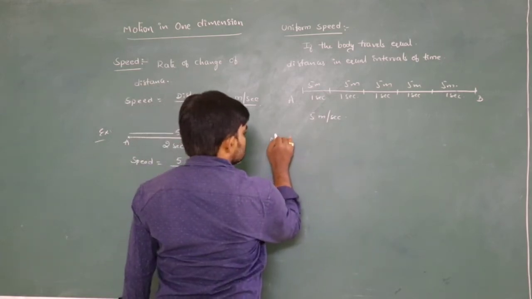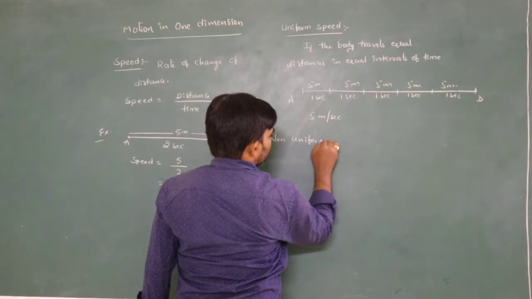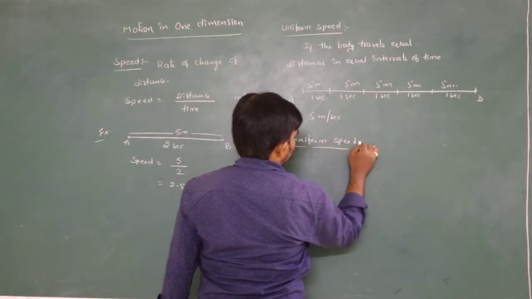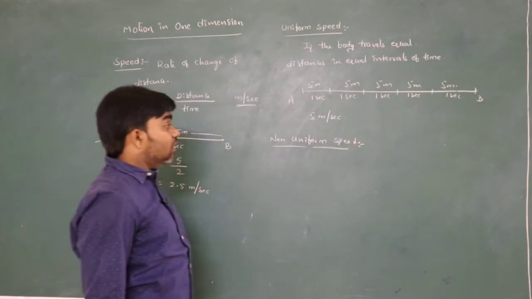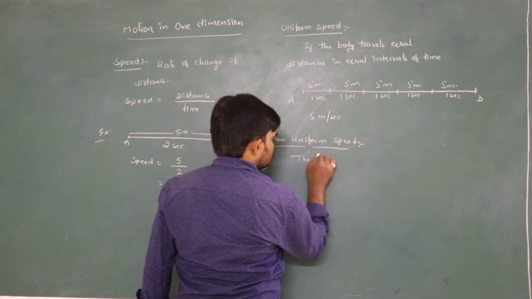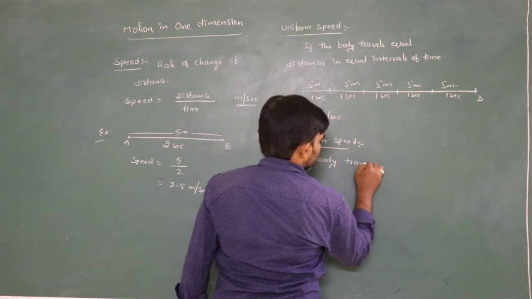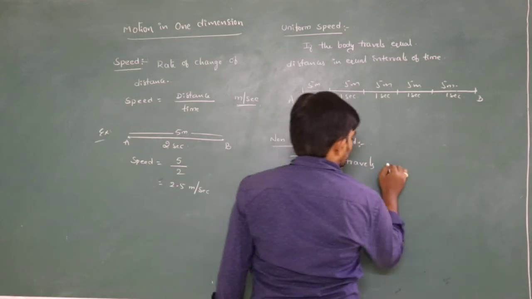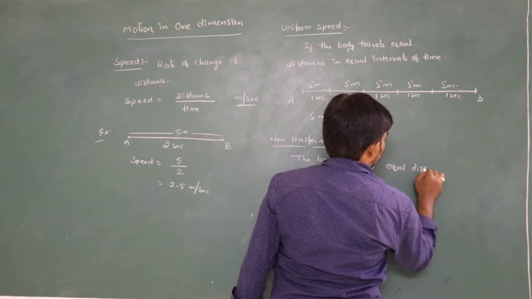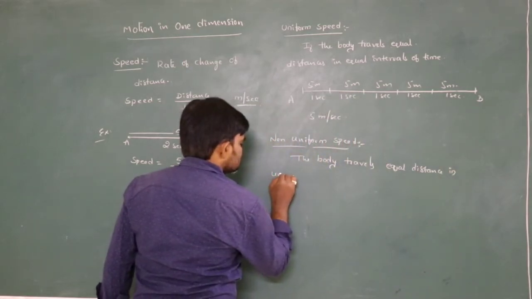And one more thing is non-uniform speed. Non-uniform speed means the body travels equal distances in unequal intervals of time.